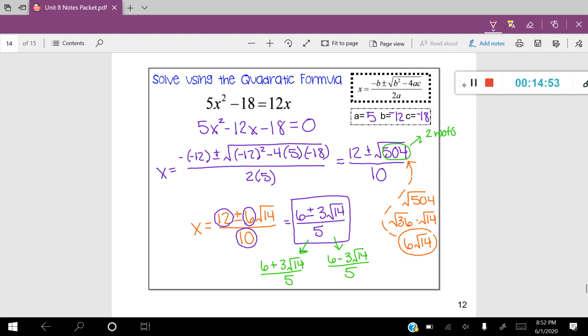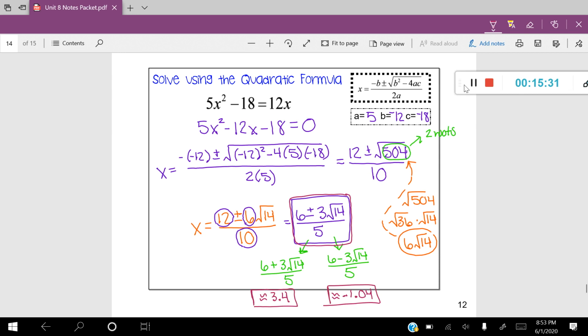Not necessary, but if you wanted to, you could. And this first decimal with the positive root would be about, we'll just say about 3.4, while the other one would be about negative 0.04. So you can see that this is its simplified radical form, and then this is its decimal form. So these are two locations where the graph is going to cross the x-axis between two integer coordinates.